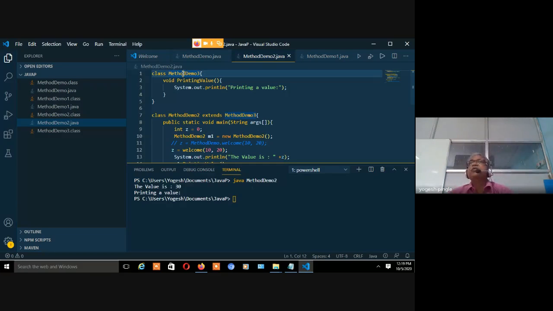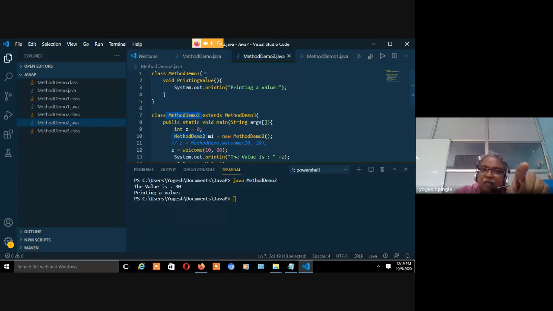But now method demo 2 and method demo 3, what is the relation between these two? Method demo 2 is extending the property of method demo 3. The meaning of this is that method demo 2 is now my child class, right? From where I am extending, method demo 3 becomes a parent class, right? So method demo 2 can access all the properties which are there in method demo 3, right?